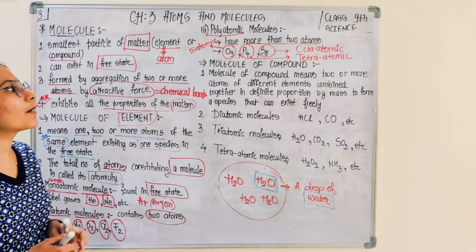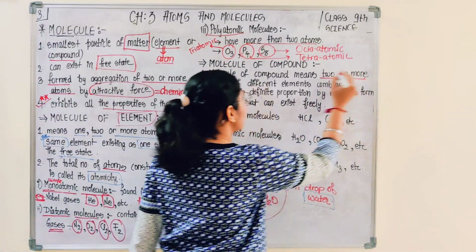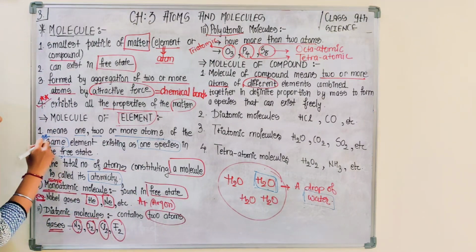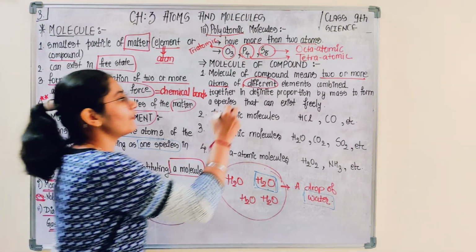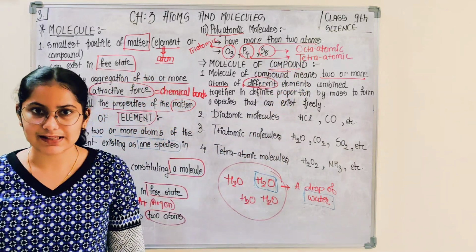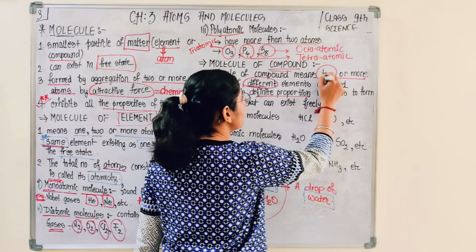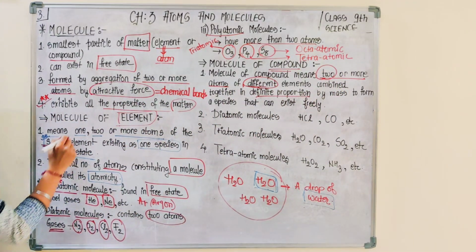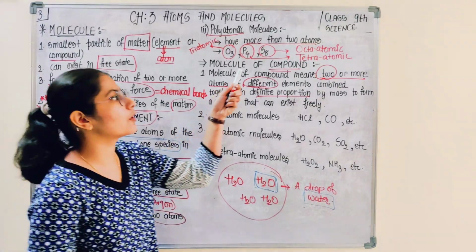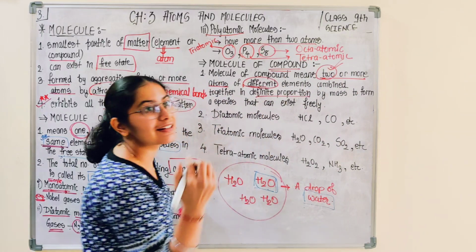In the case of a molecule of a compound, 2 or more atoms of different elements are involved. Here there was the same element, here it is different elements, in definite proportion. In an element there could be 1, monoatomic, but a molecule of a compound directly starts with 2, because we require different elements.